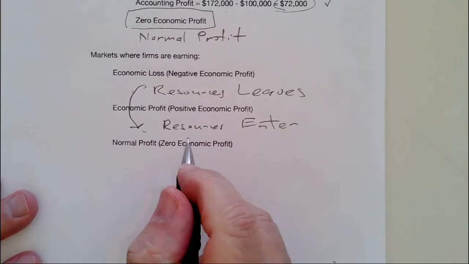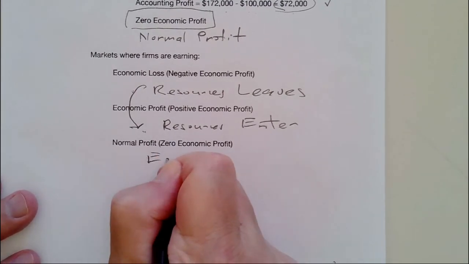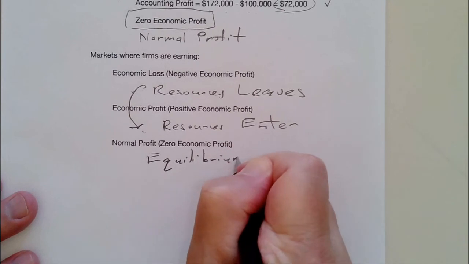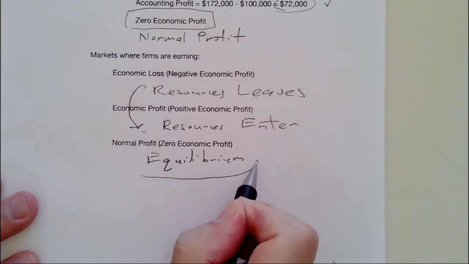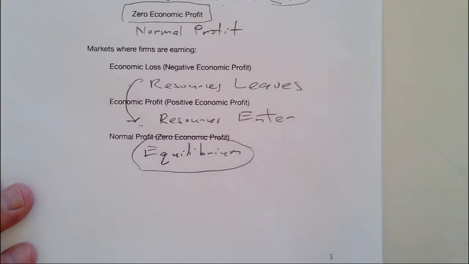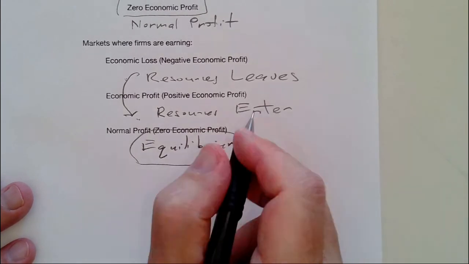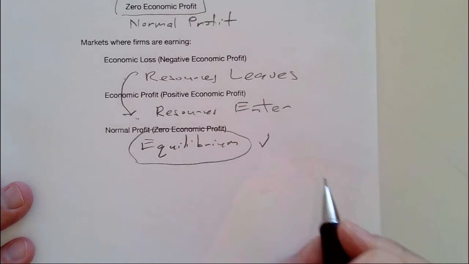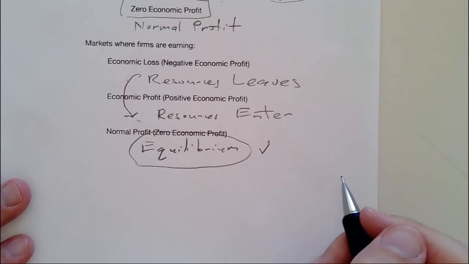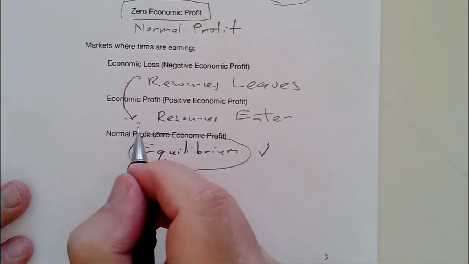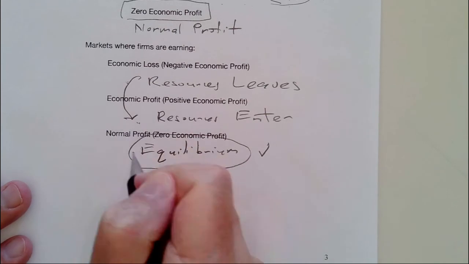And normal profit will be sort of an equilibrium. No reason for resources to leave or enter because you cannot make any more money anywhere else. And therefore, no reason to leave what you're doing. And this actually would be sort of a long-run condition for very competitive markets, which if you look at very competitive markets, after all the dust is cleared and resources have flowed in and out, these kinds of markets will all be earning normal profit.